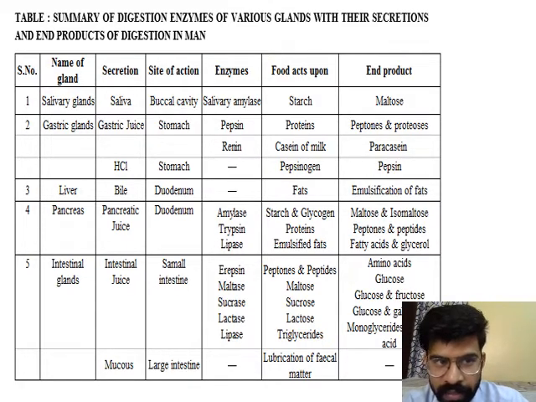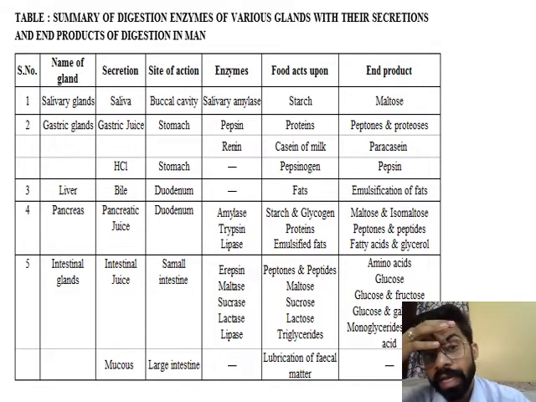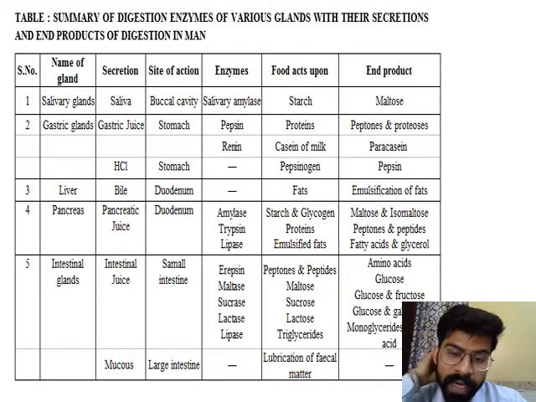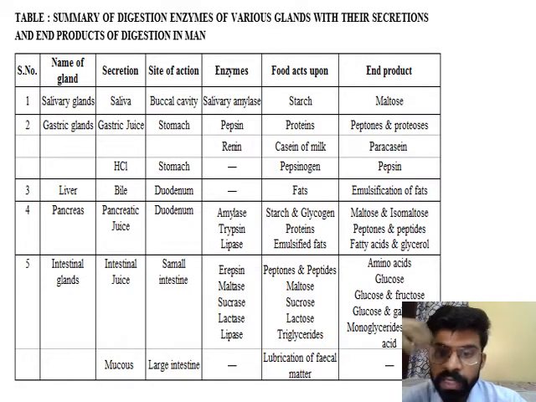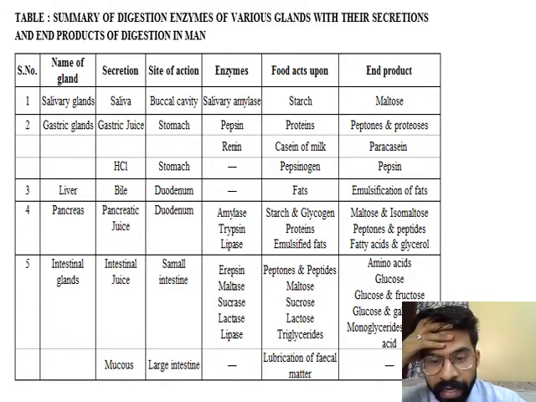This table is a complete record of the glands present in our body, their secretions, the site of action, the enzymes, which type of food each enzyme will digest, and the end product associated with it.